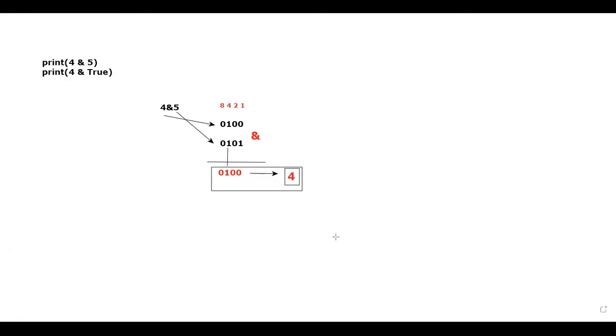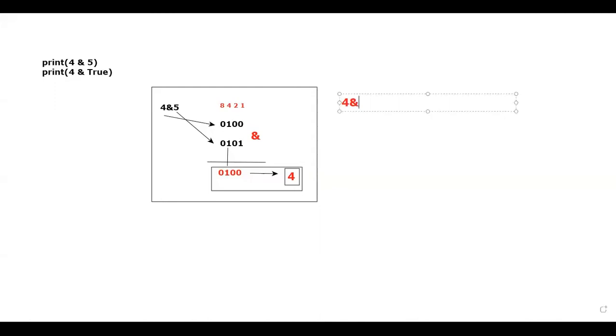Now you have to think and answer: what is the answer for 4 and percent true? This was the first example. Next, let me consider the second example. I'll write 4 and percent true. Let me reduce the font size and change the color. Okay, 4 and percent true.